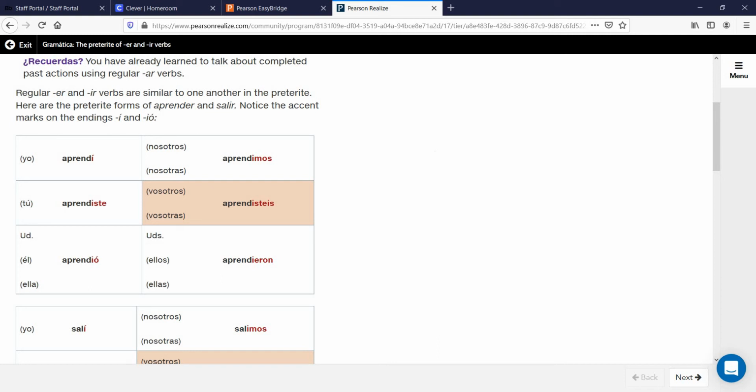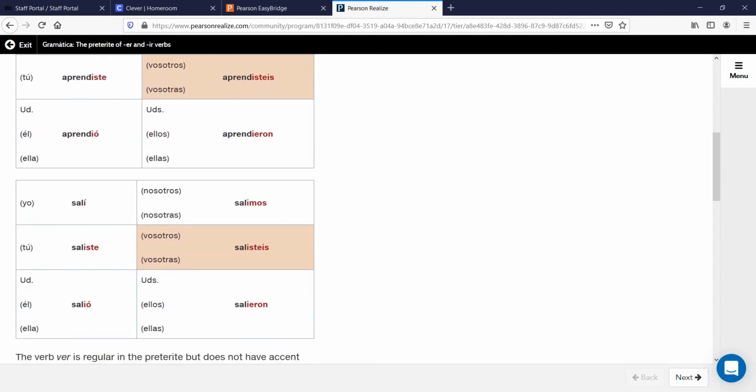Nosotros, which means what, guys? We, that is correct, is I-M-O-S. Remember, in class, I always say that nosotros ends in some sort of M-O-S. In this case, in the preterite, it is imos. Vosotros, vosotras aprendisteis. It is good for you to be familiar with this, although it is not tested. And ustedes, ellos, and ellas, you guys, formal and informal, they aprendieron. I-E-R-O-N.